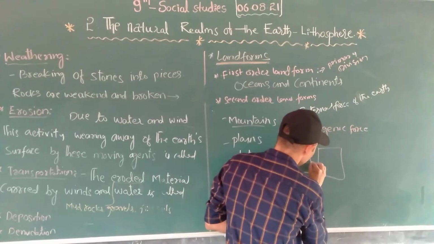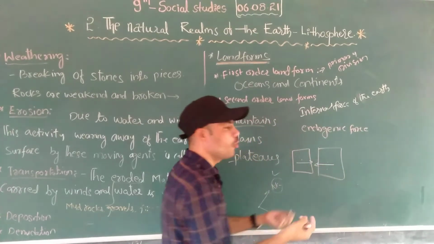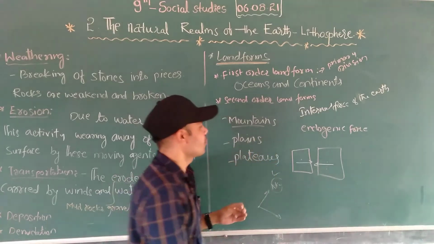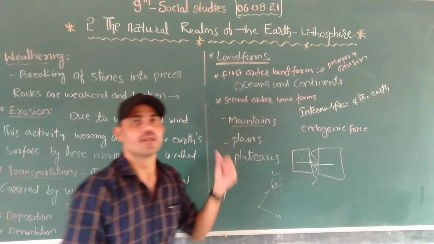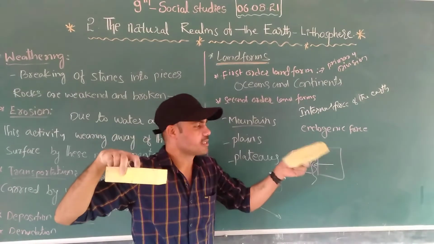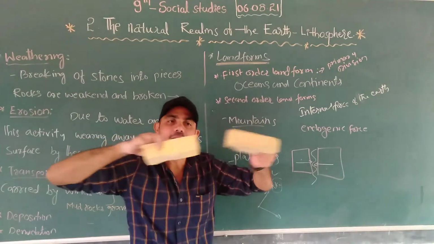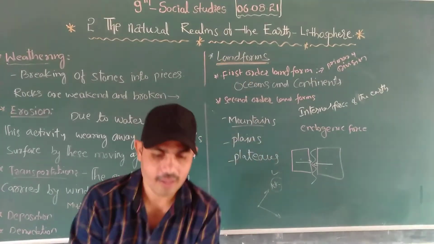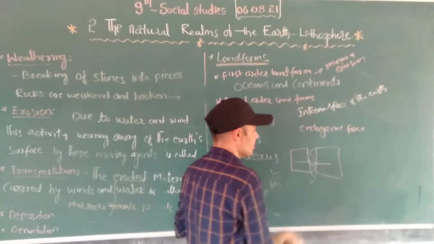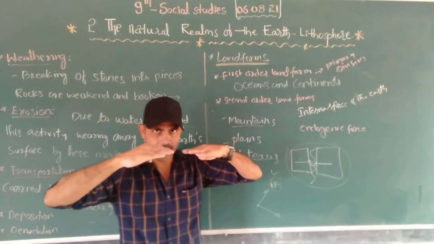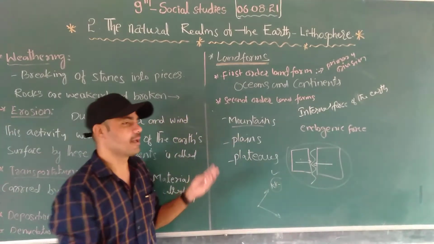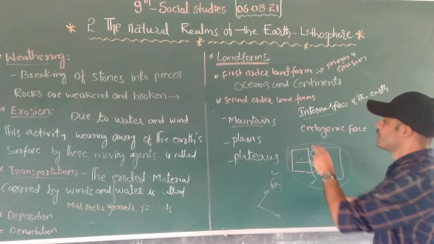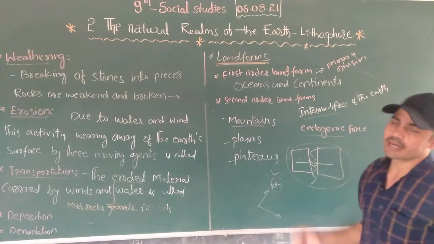One plate is moving this way and another plate is moving this way. When these two plates collide with immense force, the landform between them rises up, and these form mountains. Where does this activity happen? Not on the earth's surface, but inside the earth. So these are the internal forces, the endogenic forces. Due to these endogenic forces, the second order landforms were formed.